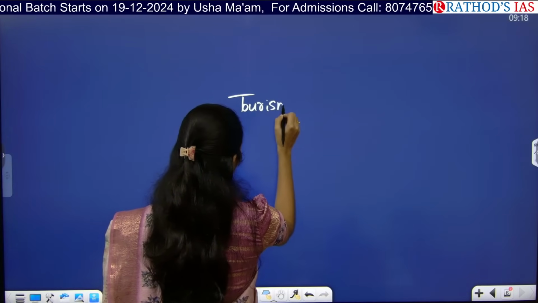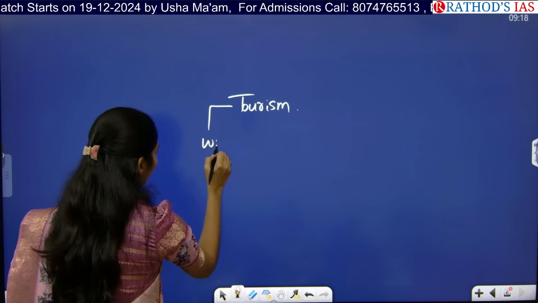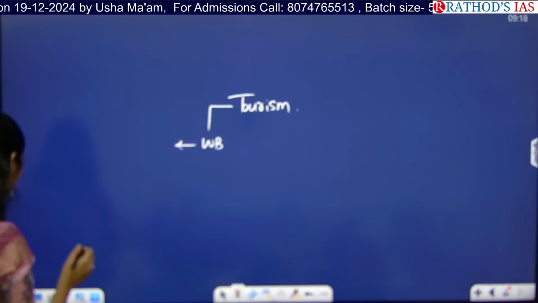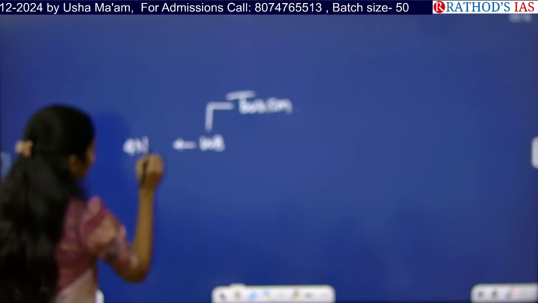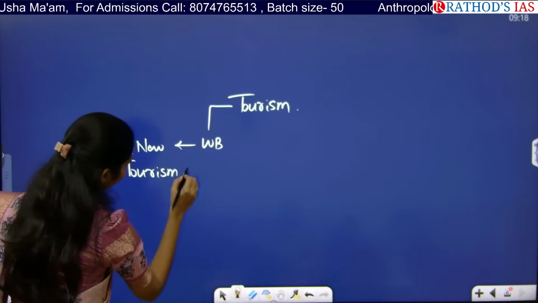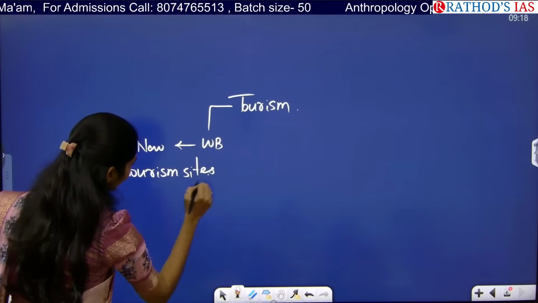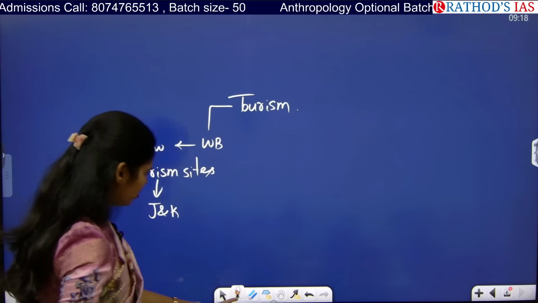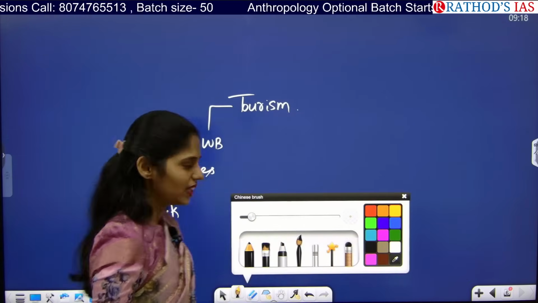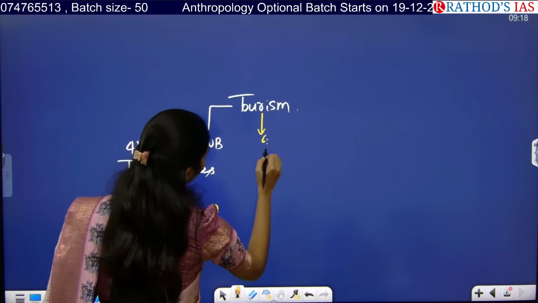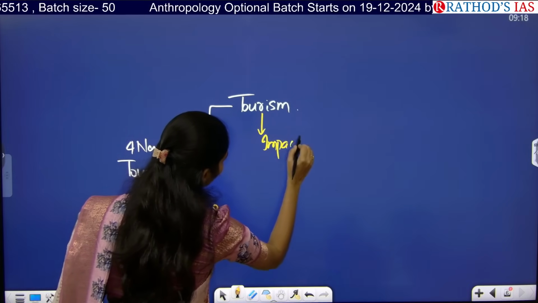So this article is saying that with the help of World Bank, we are going to develop 4 new tourism sites. In which area? Jammu and Kashmir. Okay, so now we have to talk about 2 important things. First one is why only Jammu and Kashmir, and next one is what is the impact of improving tourism.